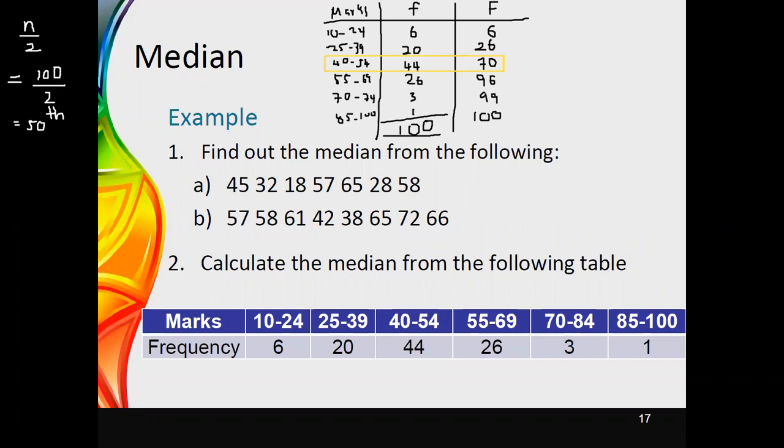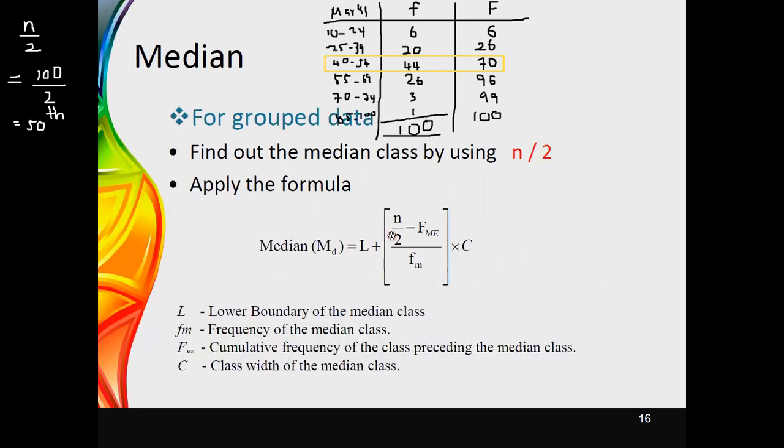Now we can use the median class to identify the values that we need for calculation. If you look at the equation in the previous slide, n divided by 2 is needed, then f of the median class is needed, and capital F is needed.